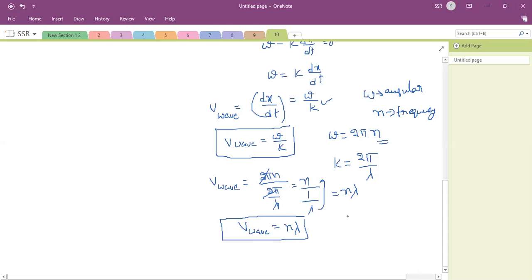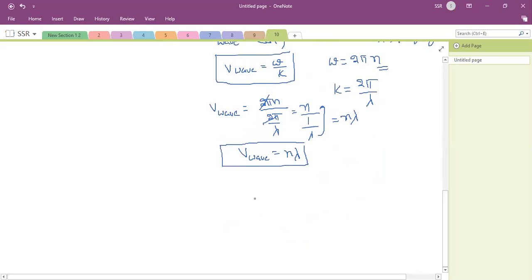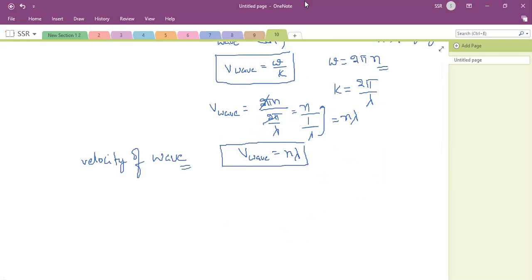Yes or no? Are you clear this? This is the velocity of the wave in terms of wavelength and frequency. Are you able to follow? Say yes or no. Akshay, Nandini, Munishwar Kumar.